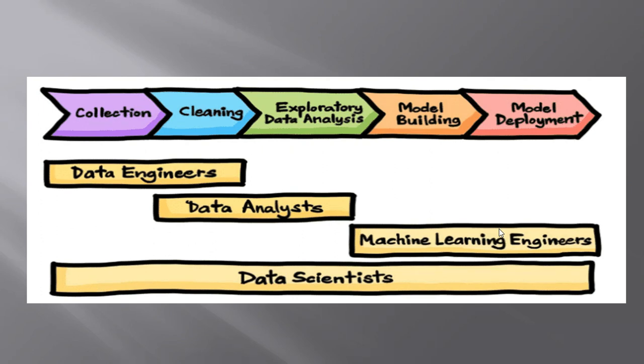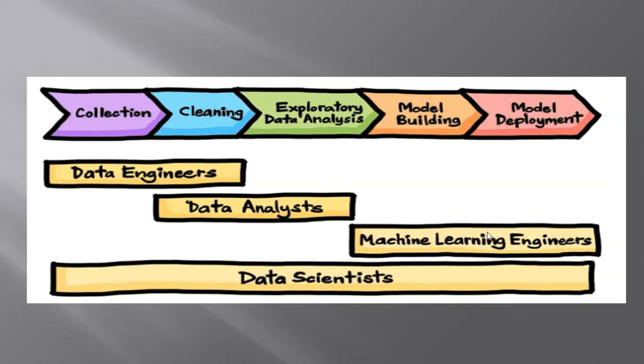Okay, guys, if we talk about the whole data science process in brief, it's five steps. We always come with collection, cleaning, EDA, exploratory data analysis, model building, and model deployment. A data engineer does only collection and cleaning. A data analyst plays with the clean data and does EDA. EDA means exploring the data. A machine learning engineer does model building and model deployment.